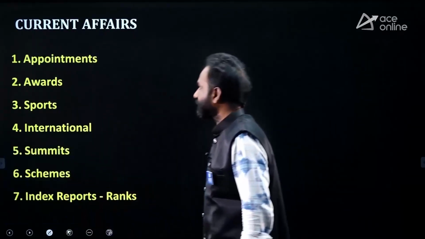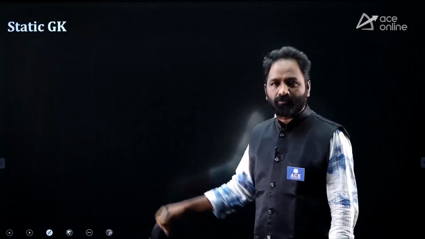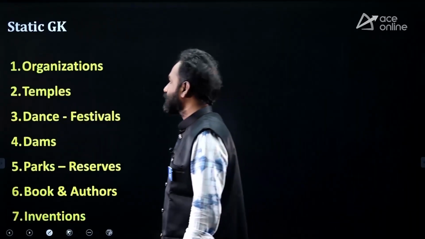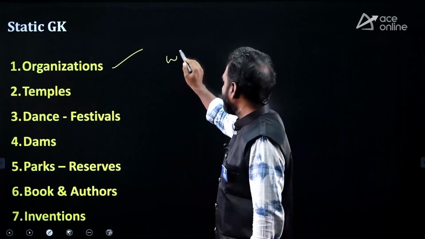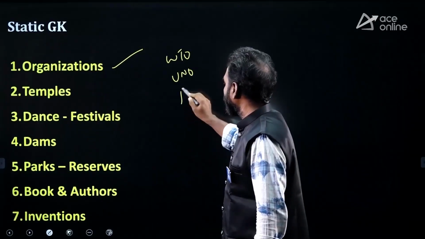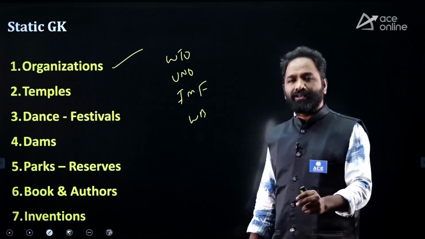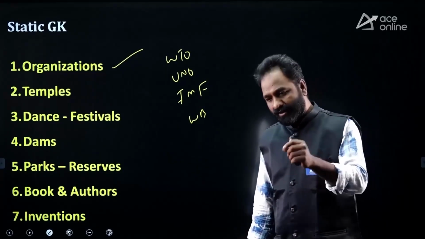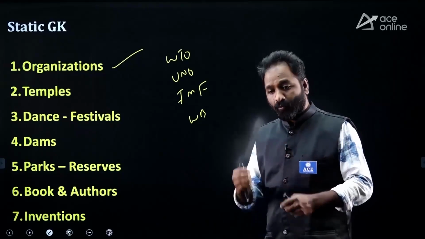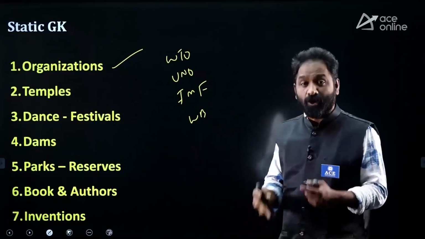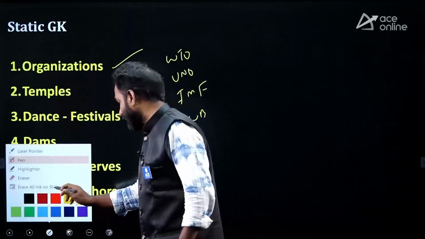Clear? Okay. Next, static GK. Of course, you have to give equal weightage to static GK also. So international organizations or national organizations like WTO, UNO, IMF, World Bank. You should have an idea about that international organization: headquarters, president, chairman, what is the role of this organization, what is their objective. You have to follow that.